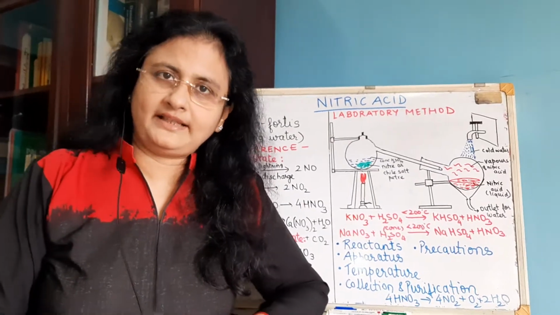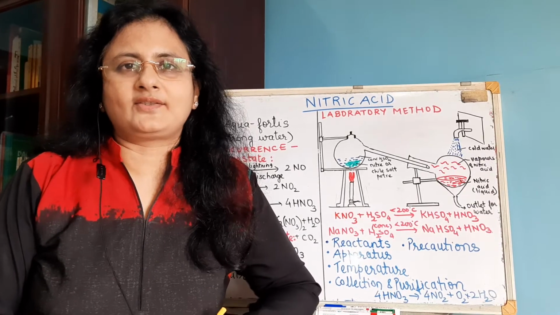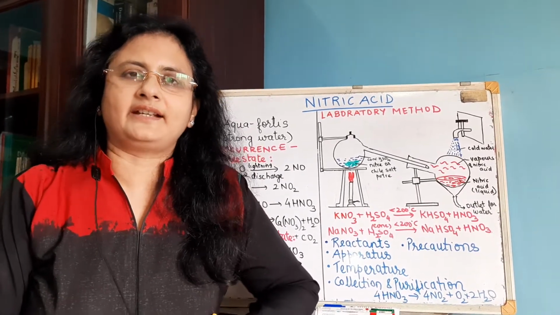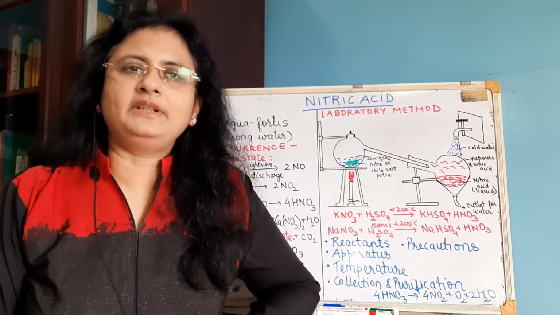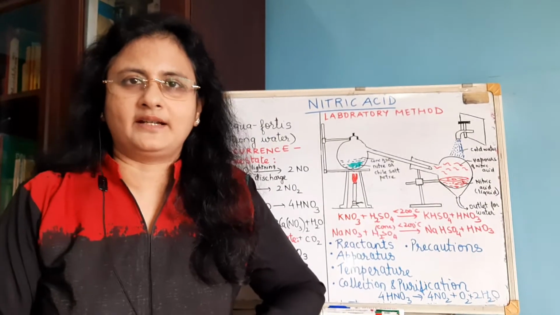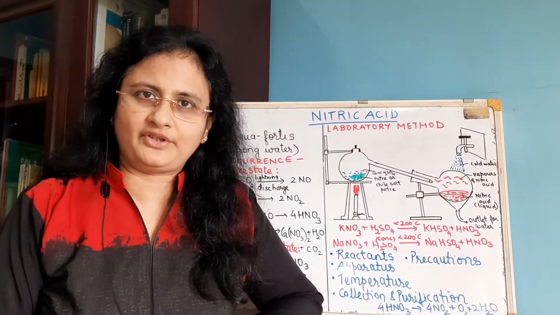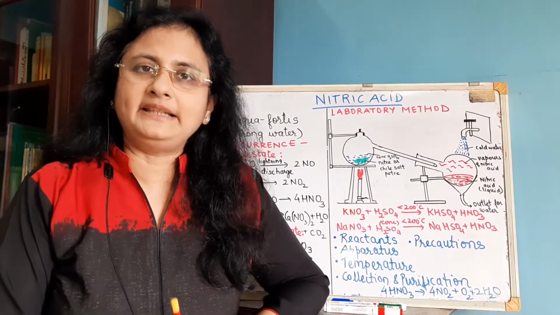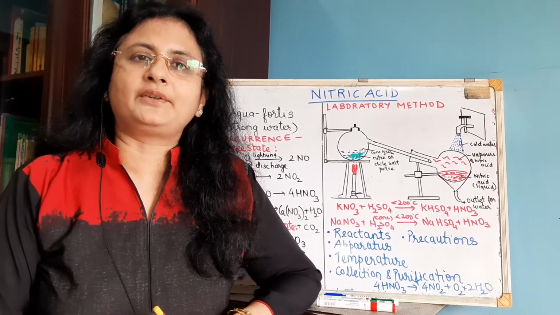Now this nitric acid will also combine with the carbonates which are present in the soil. The carbonates in the soil will react with this nitric acid to form the soluble nitrates. These soluble nitrates will be readily absorbed by the plants. This process of conversion of the free atmospheric nitrogen into the soluble salts of nitrogen, or the soluble nitrates which can be absorbed by the plant, is called nitrogen fixation.